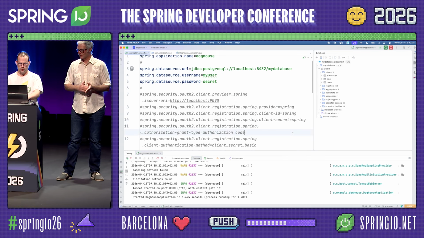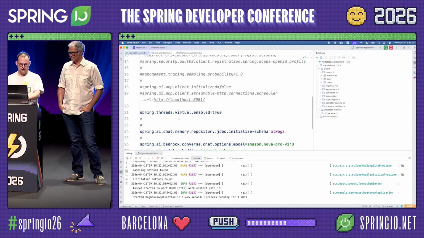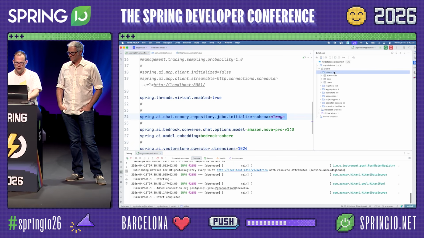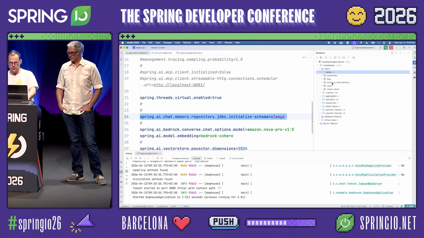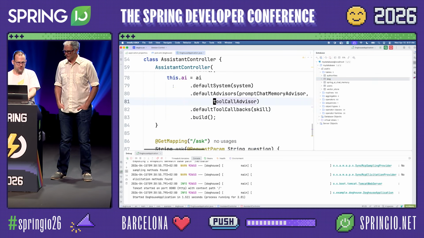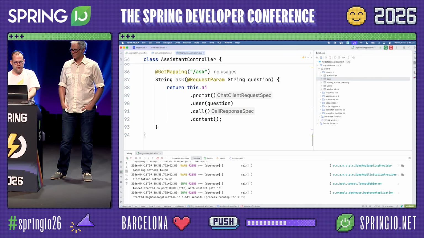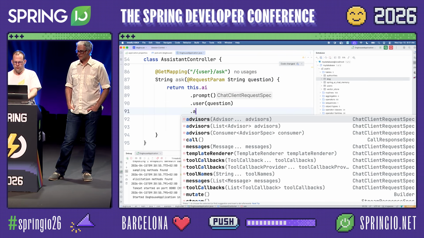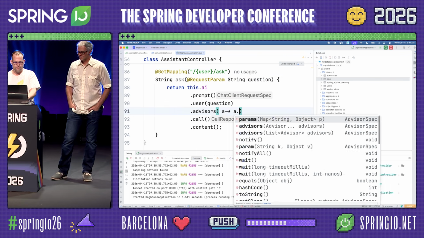Okay, here we go. I'm going to reload all that. I've enabled the schema generation here. I'm telling it to initialize a schema in which it's going to store memory. So if I refresh this, you'll see Spring AI chat memory is there. Now, if everything goes to plan, before we do that, the next thing it's going to ask us is, how do I ascribe the request to a particular user? You can pass in any arbitrary string, and you can specify that here as a parameter, right?